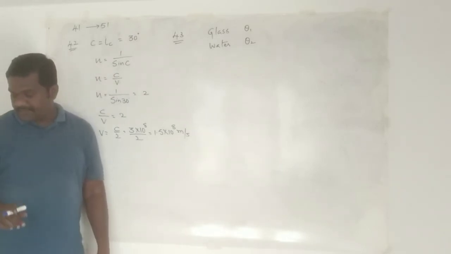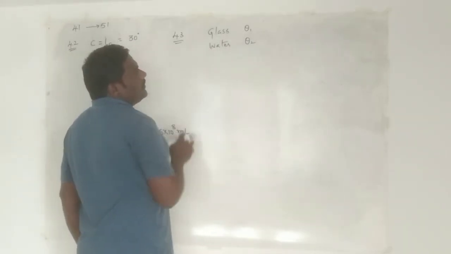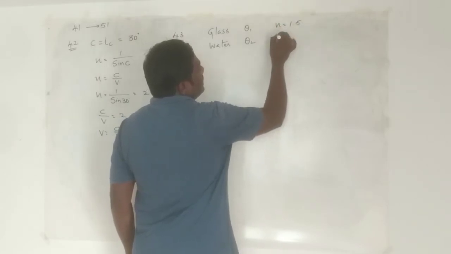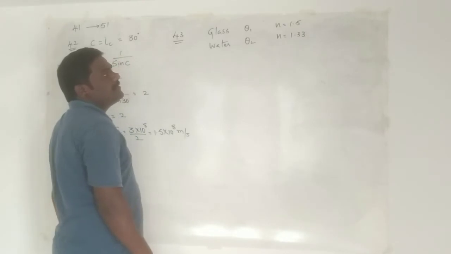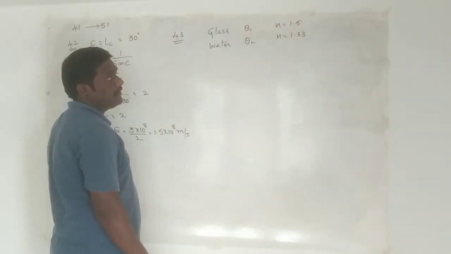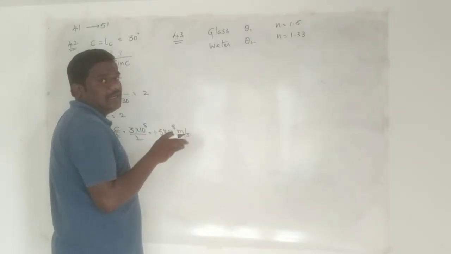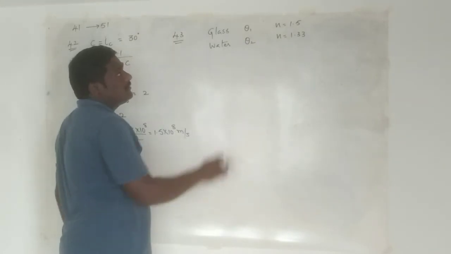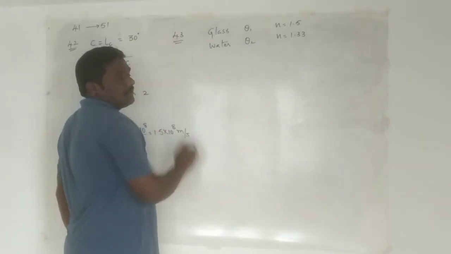And they are asking what the critical angle for the water and glass surface would be. So here it's very clear that the refractive index of the glass is 1.5 and water is 1.33. Now from this, which is the rarer medium? You tell me, water. And which is the denser medium? Glass. So in order to get the critical angle condition, the ray must travel from denser to rarer as per the condition. So the ray must travel from glass to water.